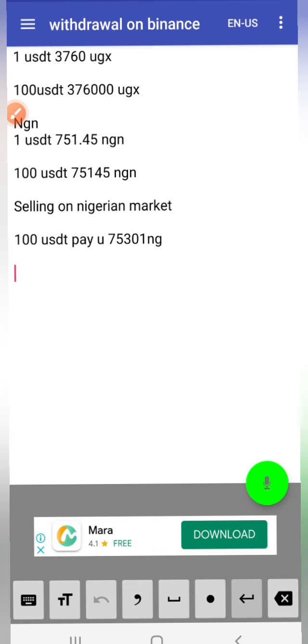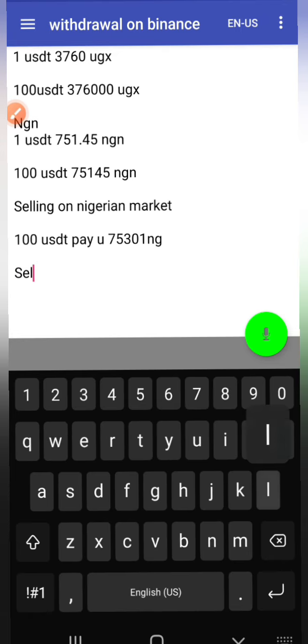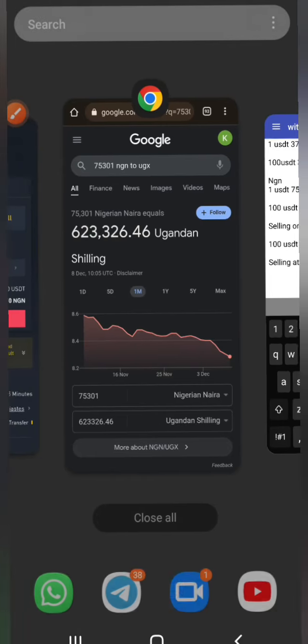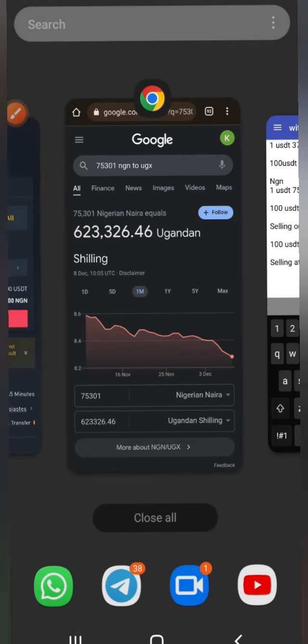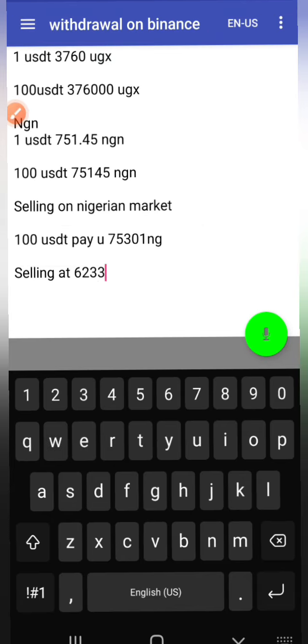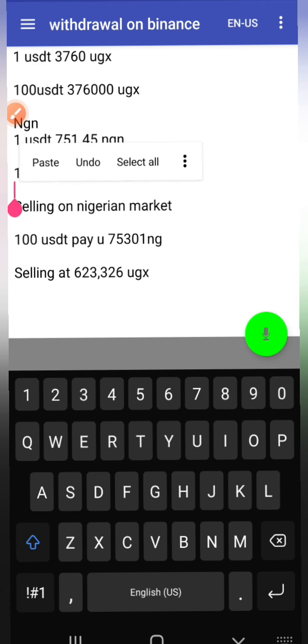Now how much are you selling at? 623,326 UGX, right? So this is the money that you're going to receive from the Nigerian guy after buying your coin. So let's get to the calculator and see how much profit you make.